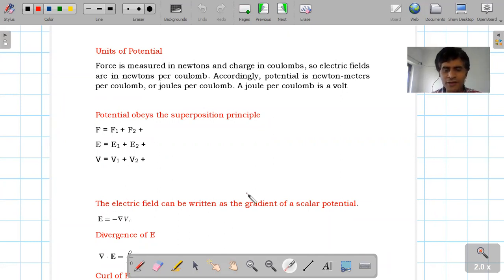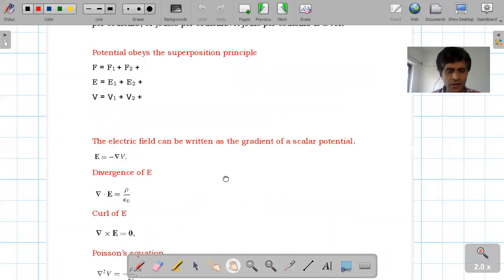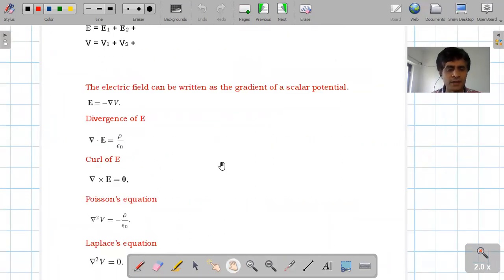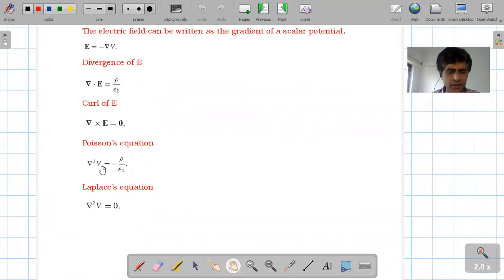Then this is the relation between electric field and potential, that is E equal to minus grad V. Then divergence of E equal to rho upon epsilon 0. Then curl of E equal to 0. Then Poisson's equation, that is del square V equal to minus rho by epsilon 0. And if there is no charge density, rho becomes 0, and this equation becomes del square V equal to 0, and that is referred to as Laplace equation.